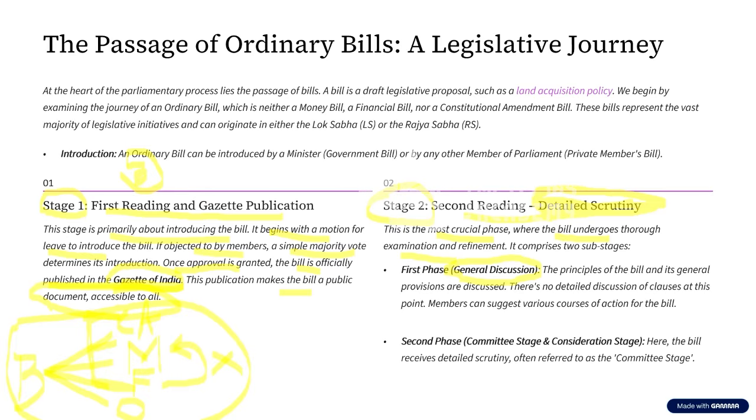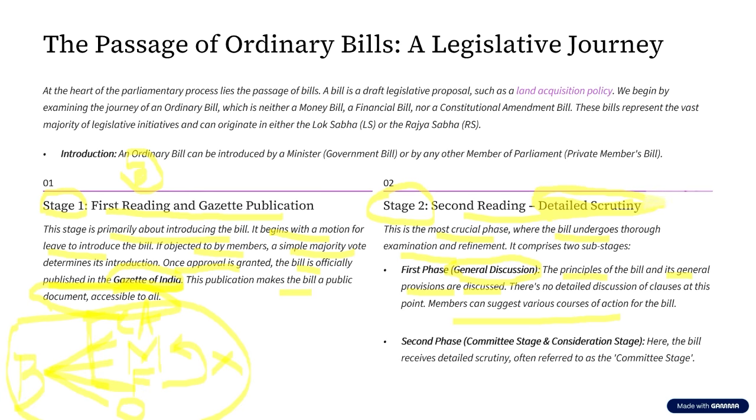Now, why is this happening, and at what stage? This is happening at stage two. The principles of the bill and its general provisions are discussed: what does this bill contain, what are the advantages of the bill, and so on. Members can suggest various courses of action and certain amendments also. Sometimes there is a ruckus in the parliament while discussing a bill. And you also see certain bills being sent to a joint committee of members of both Lok Sabha and Rajya Sabha, or to a select committee of any one particular house.